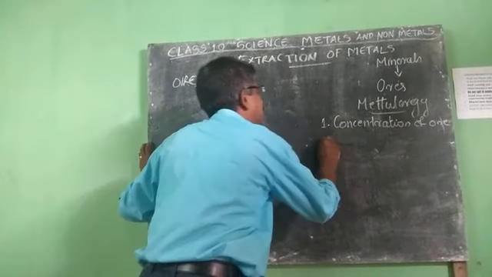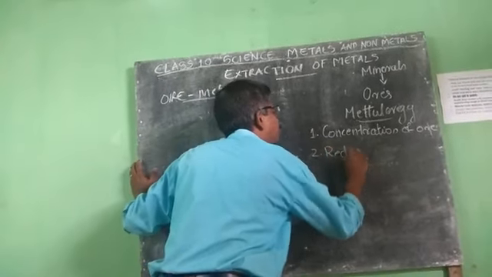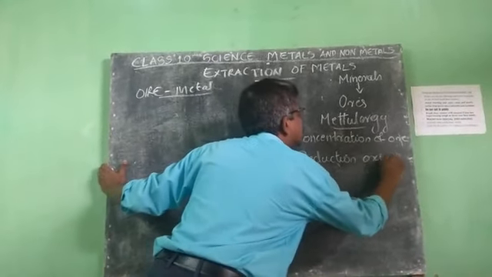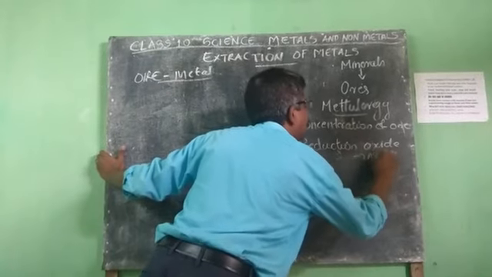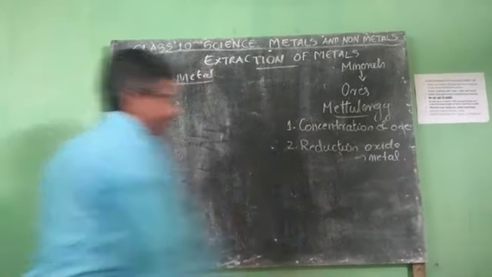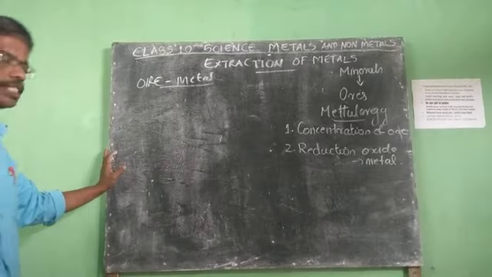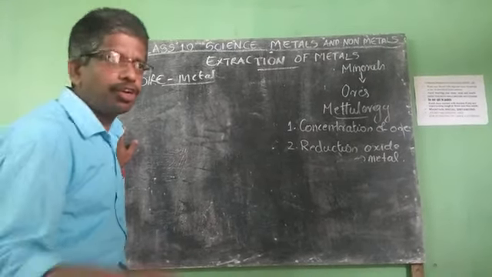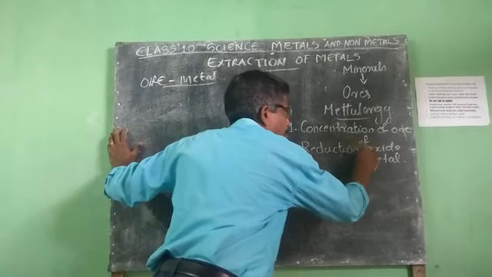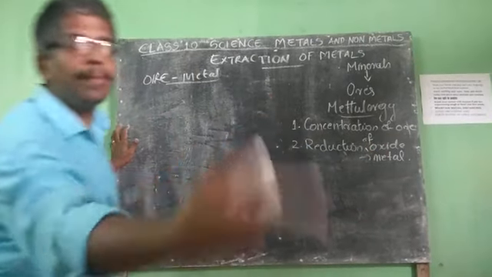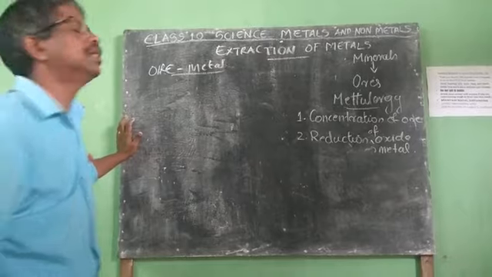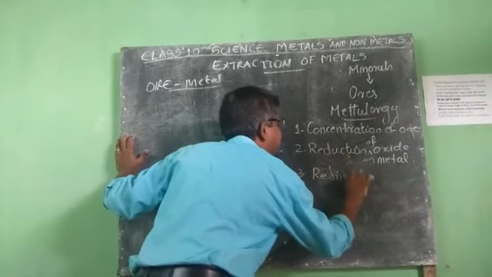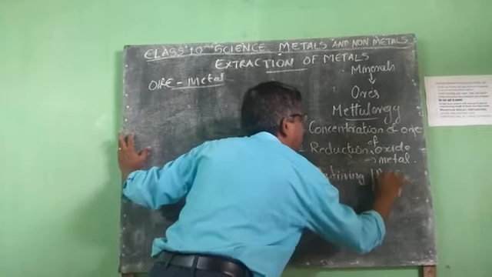The second one is reduction of metal oxide into metal. Clear? And number three is refining of metal, or purification.